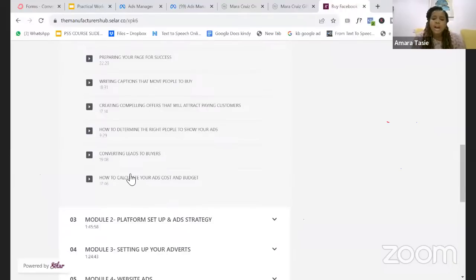Okay, so if you're selling physical products, yes. But if you're selling a service, if it's an insurance service that you're selling, no. We do not cater for people that sell service or people that are offering service. The Manufacturers Hub is a training institute for people that sell physical products. So if you have a tangible product that you want to sell, please jump into the bootcamp because you're going to see how to sell out your product this ember season.